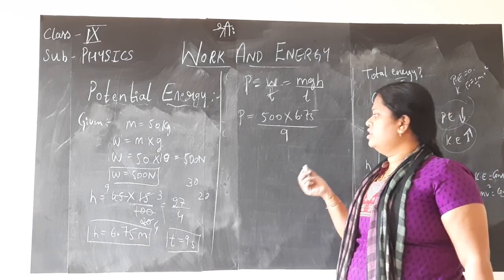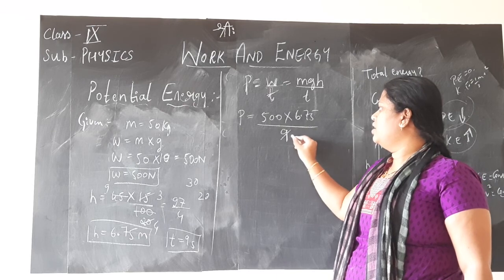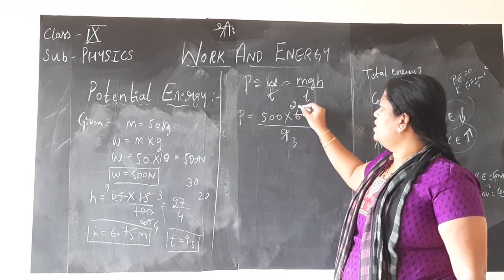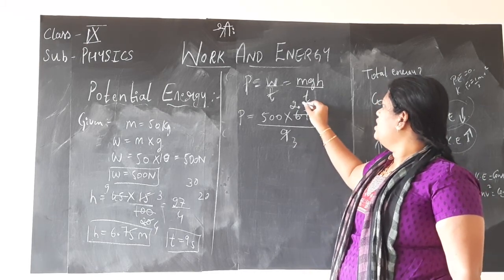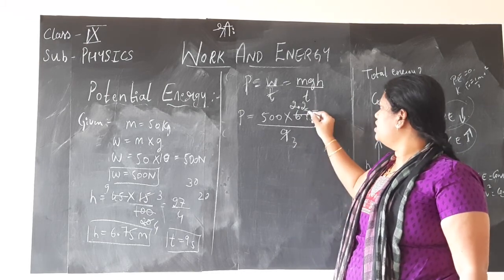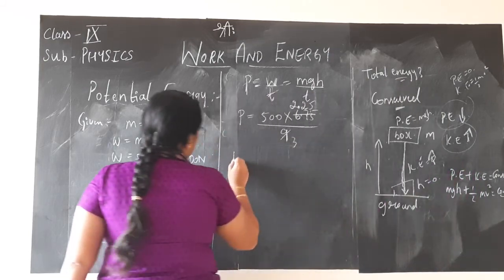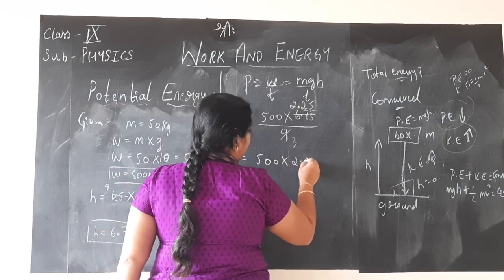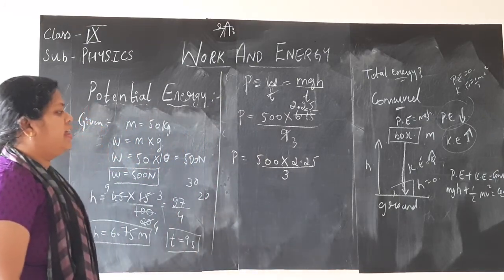If you want, children, directly you can do. Since 5 is there, 9 is there, I will try with the 3 table. 3 3s are 9. 3 2s are 6. 6 are done, my decimal point is here, so here I will keep my decimal point. 7, nearest 3 2s are 6, so 1 remaining, 3 5s are 15. So I got 2.25. This type of decimal division you learned. So what I have now is 500 into 2.25 divided by 3.